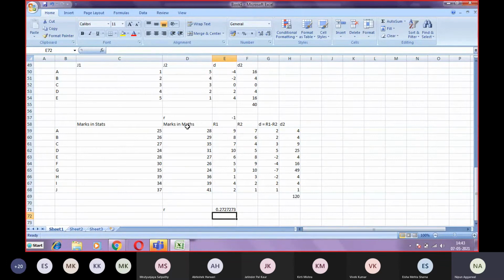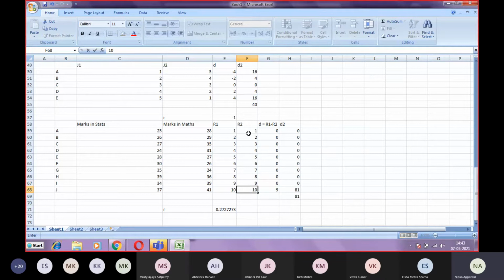Suppose we change the data. If we change the data, we have to change the ranks. So let's take the example by changing the ranks. It will be 1, 2, 3, 4, 5, 6, 7, 8, 9 and 10, and the same ranks here: 1, 2, 3, 4, 5, 6, 7, 8, 9 and 10.